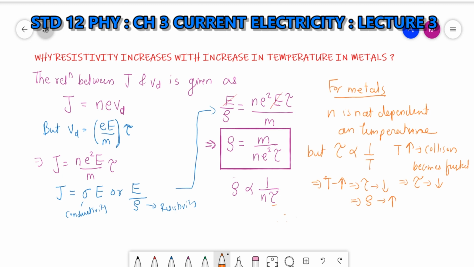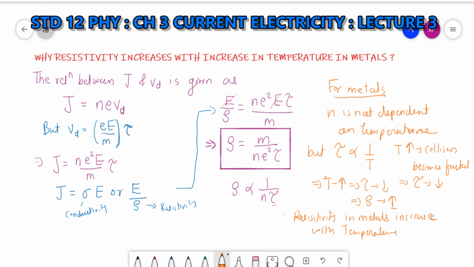Therefore, resistivity in metals increases with temperature. Resistivity in metal increases with temperature.